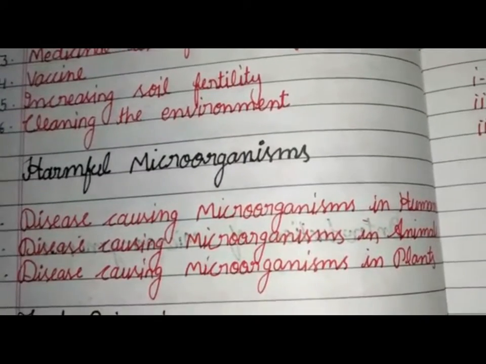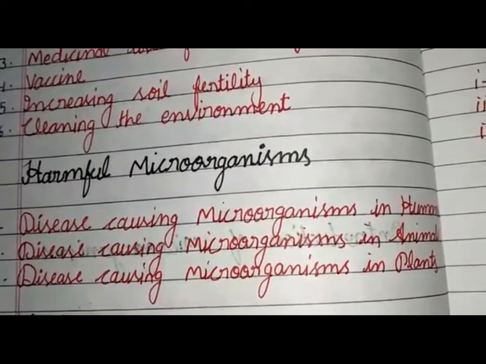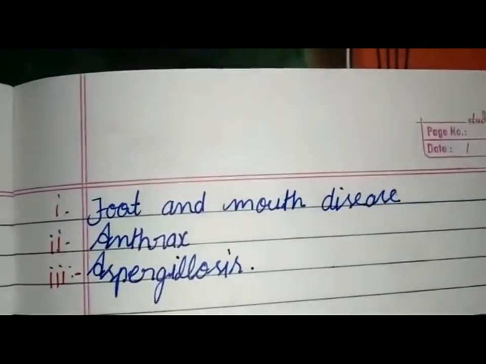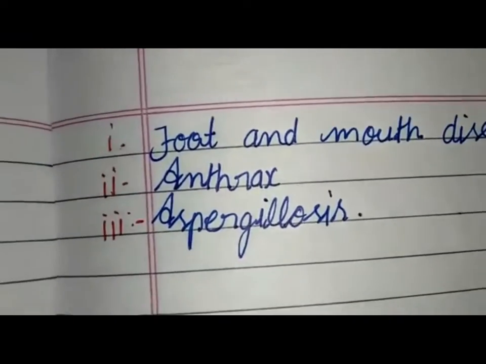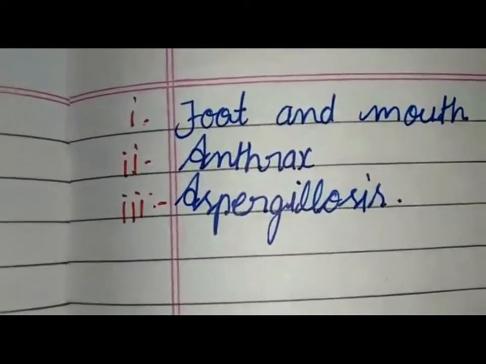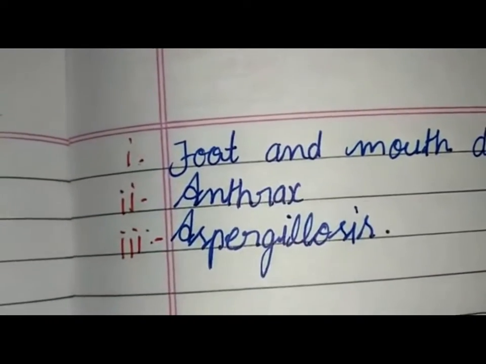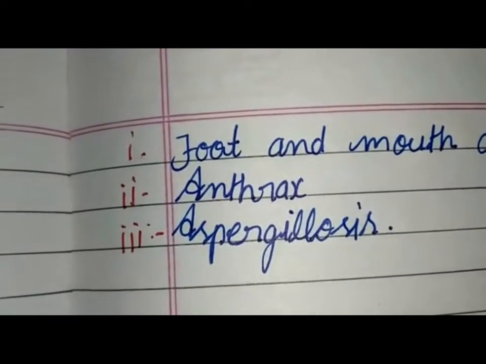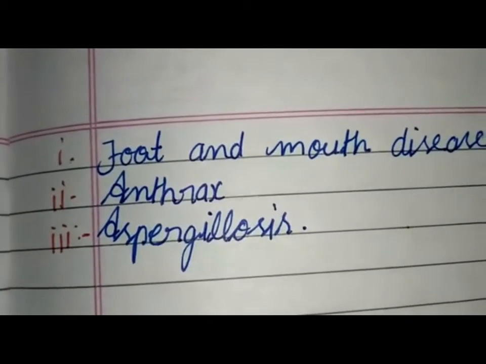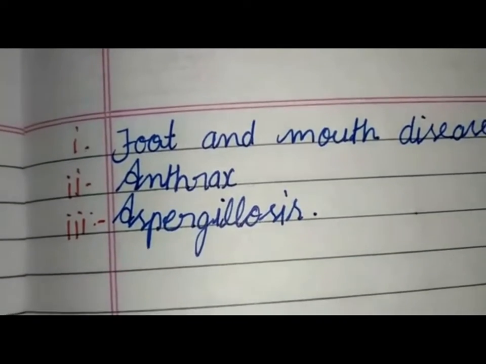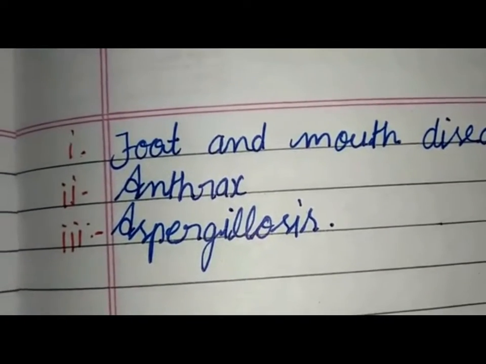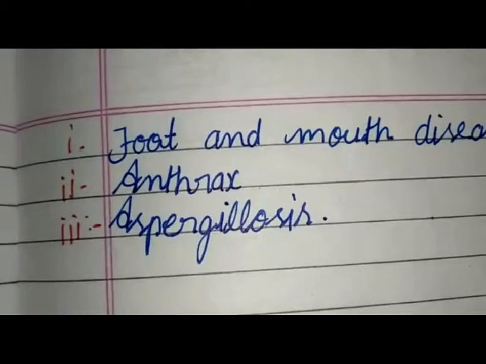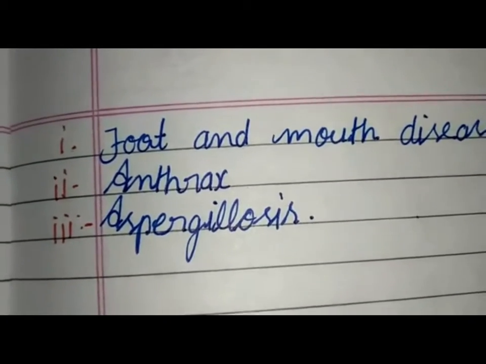Some of the examples of diseases caused in animals by microorganisms are foot and mouth disease, anthrax, aspergillosis. Foot and mouth disease of animals is caused by a virus. Next, anthrax is a dangerous disease of animals which is caused by bacterium. And third, aspergillosis, a disease of animals, is caused by fungus.